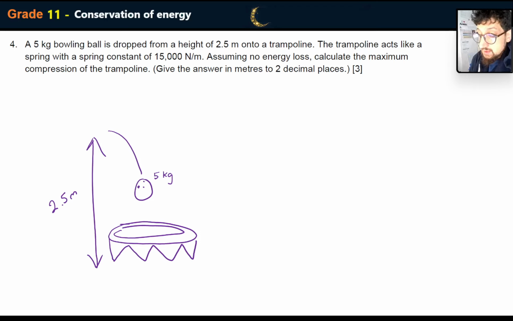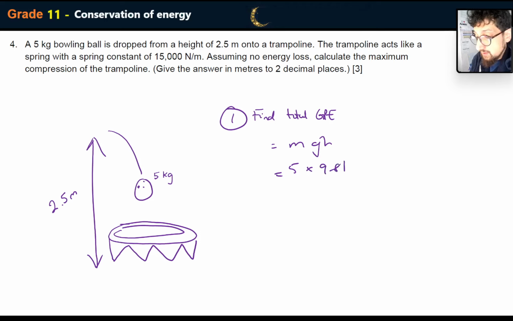Easy. So what we need to do is step 1, find total GPE, which is GPE at the beginning. So that's going to be mgh, which is going to be 5 multiplied by 9.81 times 2.5. 5 times 9.81 times 2.5. That equals 122.6 joules. Remember how I said it's not a good idea to round at this stage, so I'm just going to leave it. And then step 2,